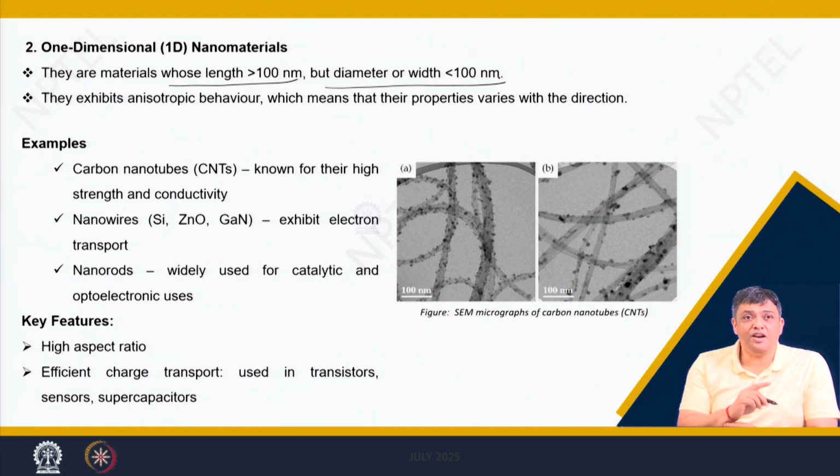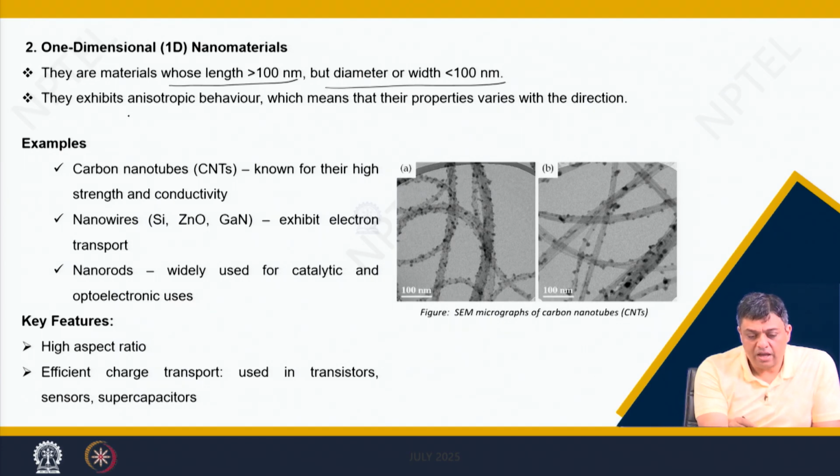So, the confinement would be in how many directions? 1, 2 or 3? Kindly answer in your copy before you proceed further. It would be confinement in 2 dimensions. Why? Because 2 dimensions are in the range of 1 to 100 nanometers. So, you have confinement in 2 dimensions and freedom to move to large distances in the 3rd direction.